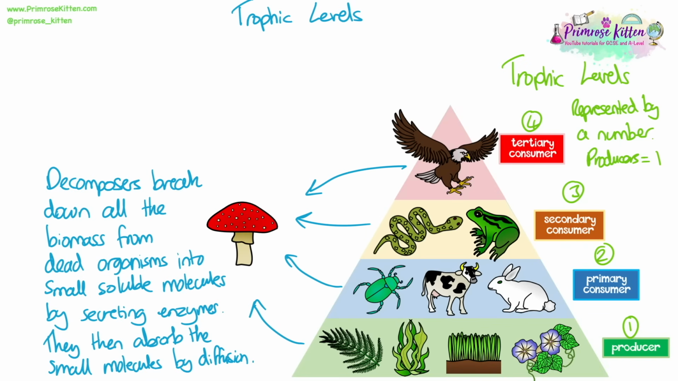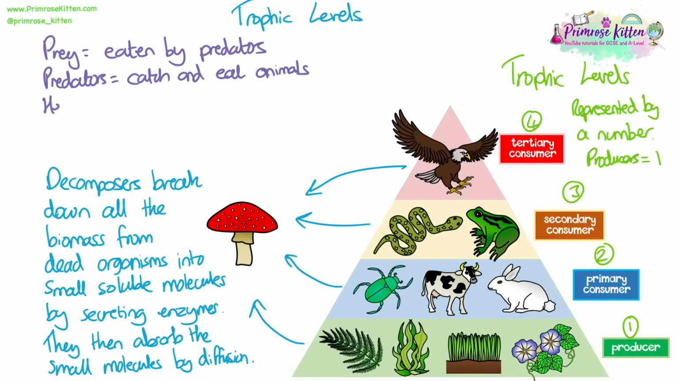We need to remember that outside of these trophic levels, there are decomposers. They're essential parts of the food chain. They break down all the biomass from dead organisms from all of the trophic levels into small soluble molecules by secreting enzymes. They then absorb the small molecules by diffusion, and that's how they get their nutrition. So they aren't really part of the food chain in terms of trophic levels because they consume the dead organisms, but they consume all of them across the food chain. So we can't put them outside of the trophic levels on their own.